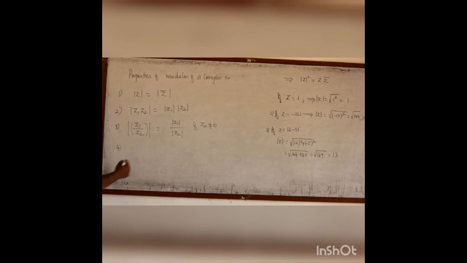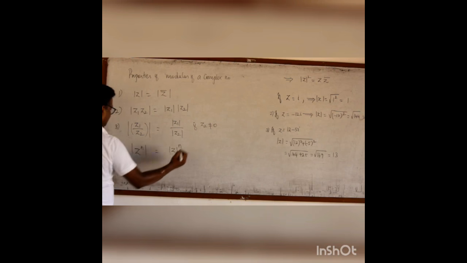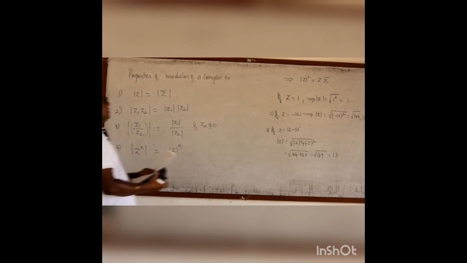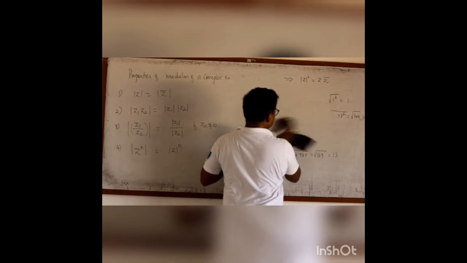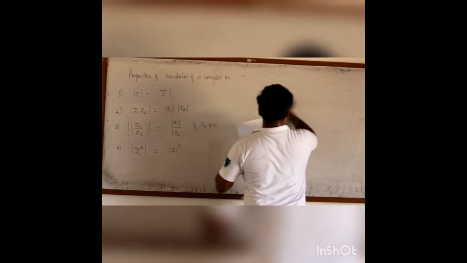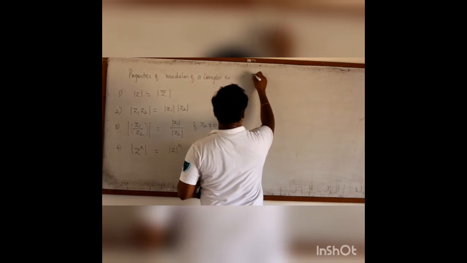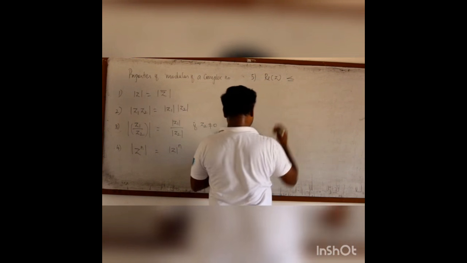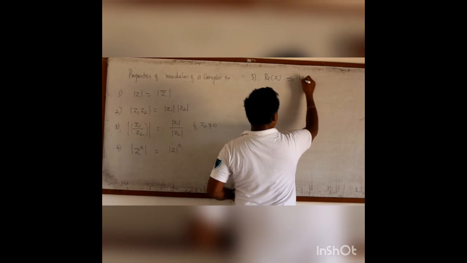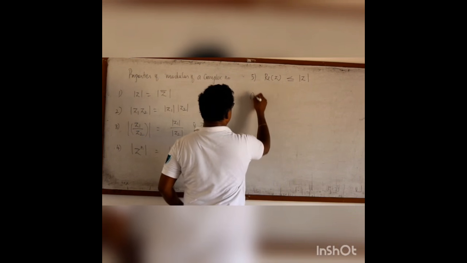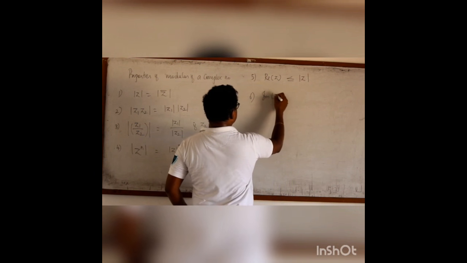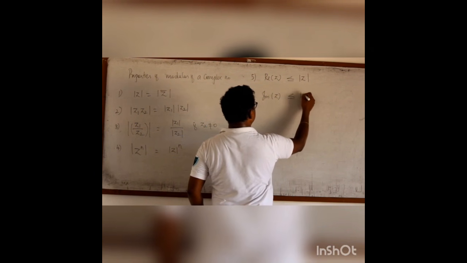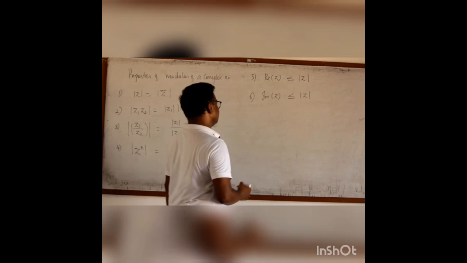Fourth one, a complex number whole power n: the modulus of z to the power n is the modulus of z whole power n. Now, these are some very peculiar properties. Fifth property, the real part of z is always less than or equal to the modulus of z. Sixth property, the imaginary part of z is also less than or equal to the modulus of z.